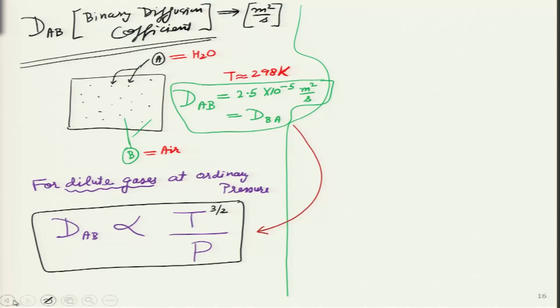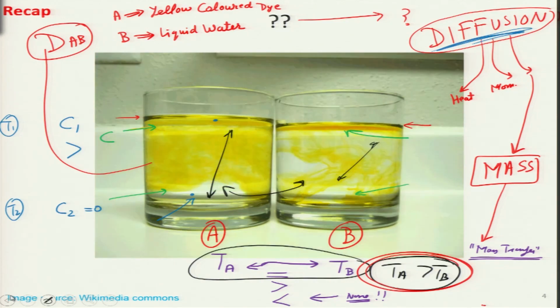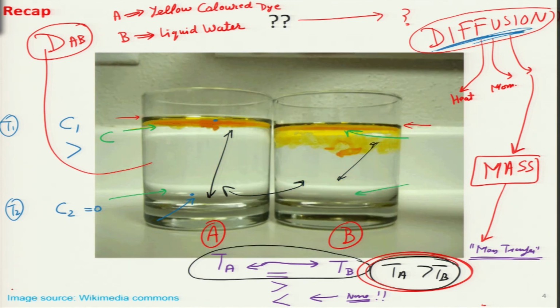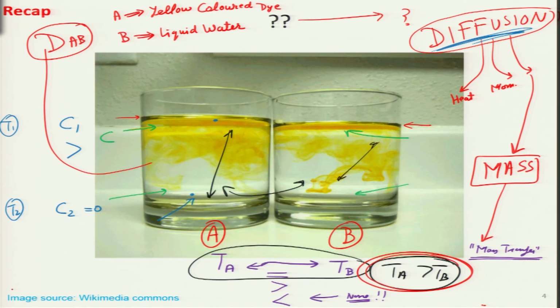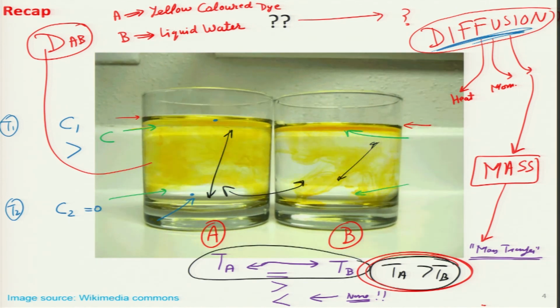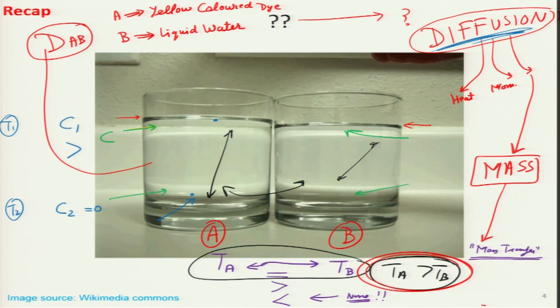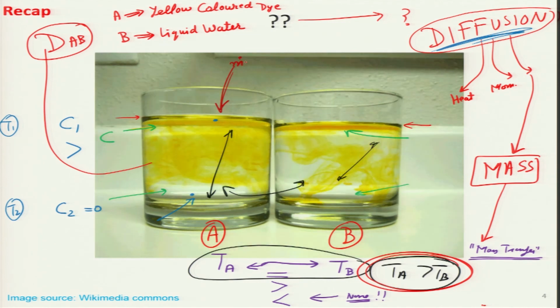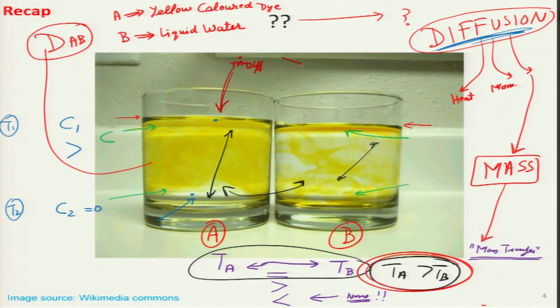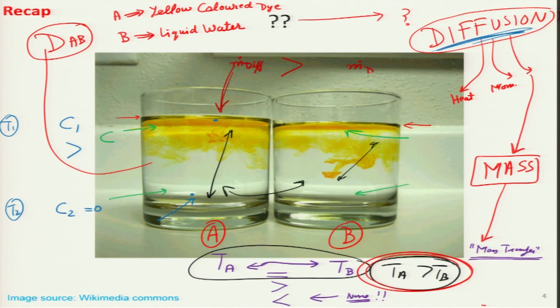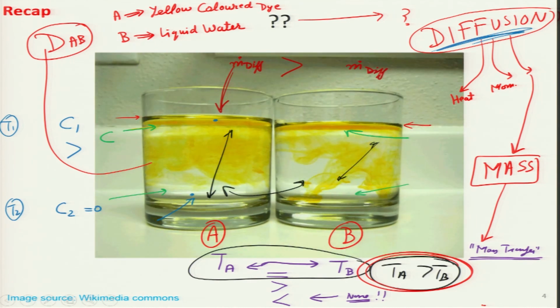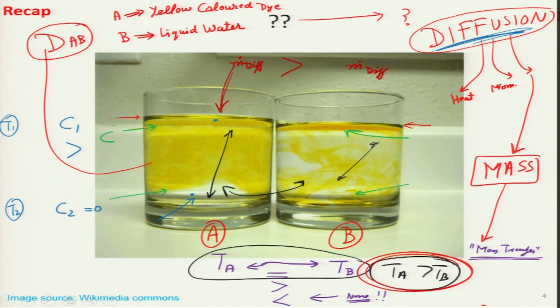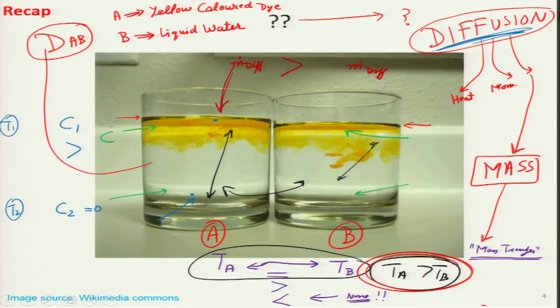So, going back to that particular video, when temperature is higher, even though this is not an ideal gas but liquid water, the diffusion coefficient increases, which is why m dot diffusion is greater in this case compared to the m dot diffusion in this case. Now, if you look at Fick's equation, all other quantities are perhaps the same.